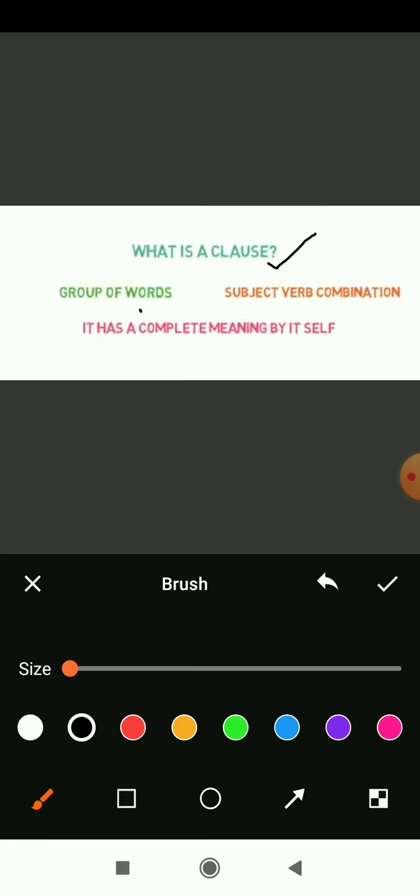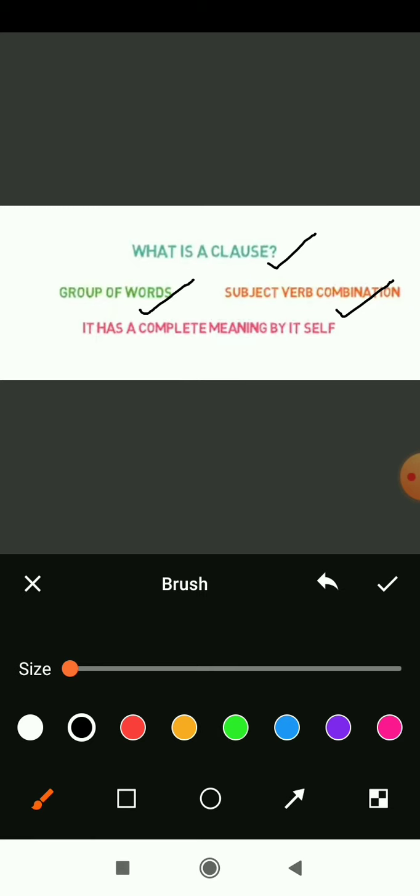A clause is a group of words, or related words. It has a subject and verb combination. Do you know subject and verb agreement? If there is a good agreement between subject and verb, it is called subject and verb agreement. This is what we have learned in class. Yes or no? According to the rule, if there is a singular subject, then the verb will also be in singular form. If the subject is plural, the verb will also be in plural form. This is what the rules of subject and verb agreement say.